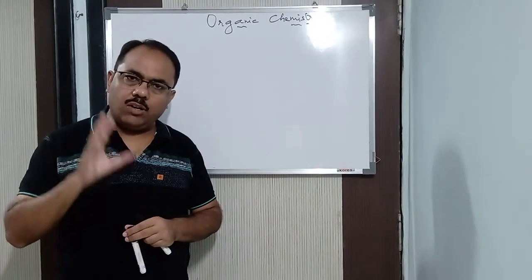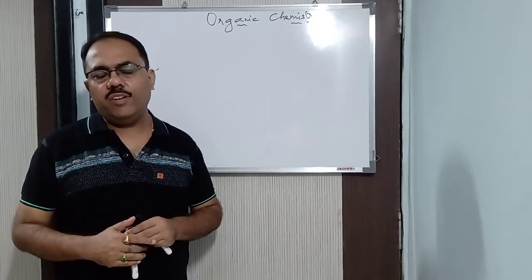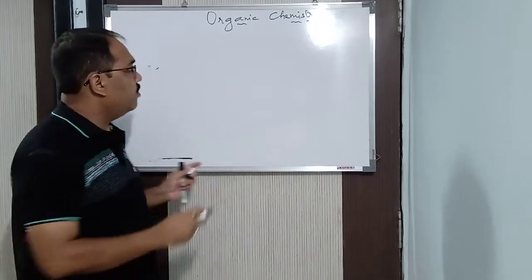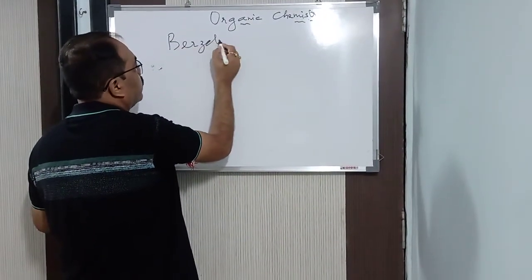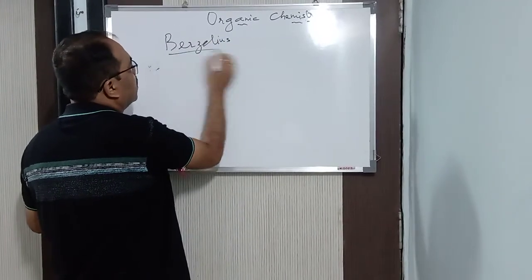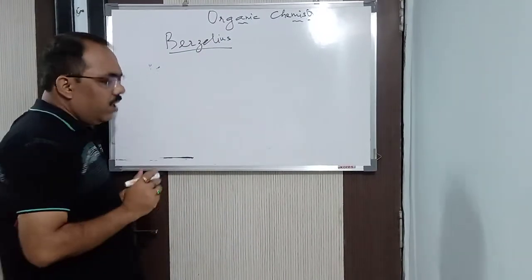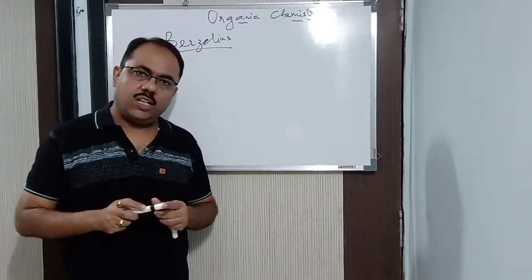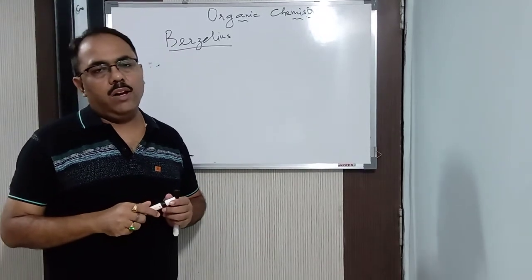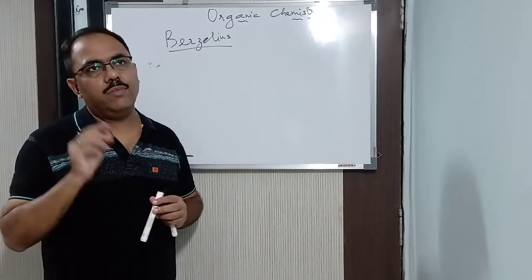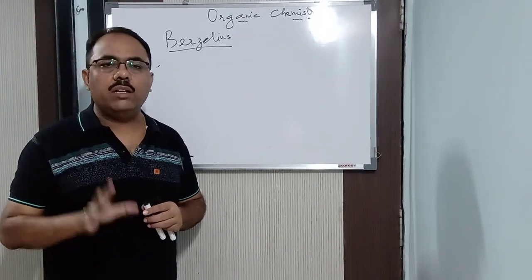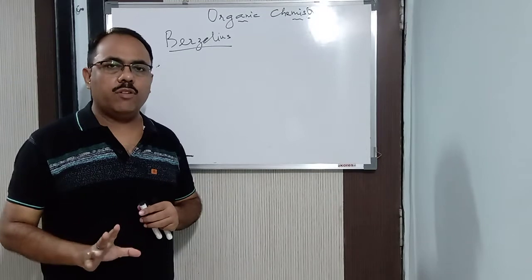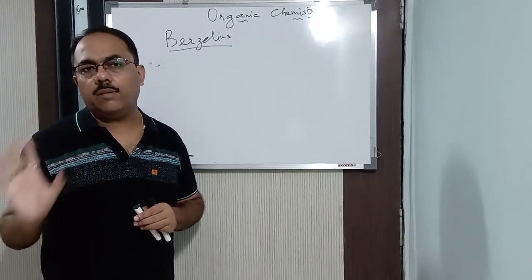Actually, the term organic chemistry was given by Berzelius. Got it? What did I say his name was? Berzelius. The term organic chemistry was given by Berzelius. Now, why did he call it organic chemistry? That is the first question I asked you. The word organic means that these compounds are derived directly or indirectly from the organs of the plants and animals.